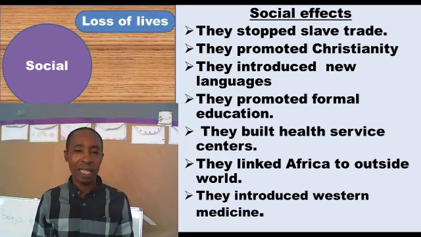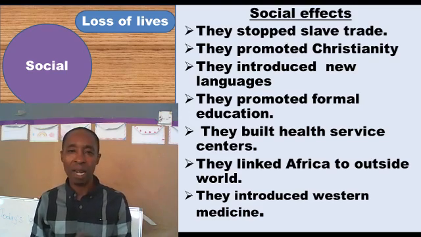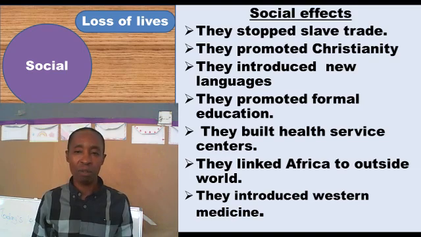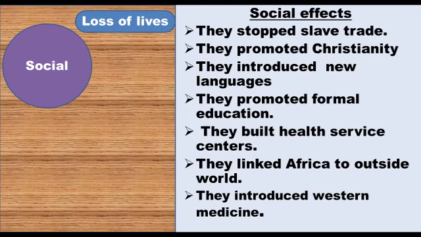Loss of lives. There was loss of lives, especially through wars. The wars between the black people and whites led to loss of lives. Also, we want to see another issue here. The issue is segregation. Colonialists led to segregation. Actually, I would call it racial segregation, segregating based on race. The whites were given different or better treatment as opposed to the black people. So we attach this racial segregation to the whites and say, whites or colonists, you introduced racial segregation.